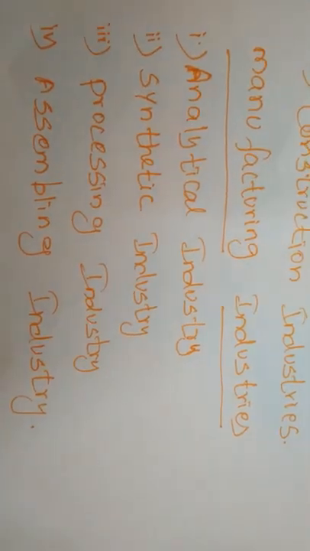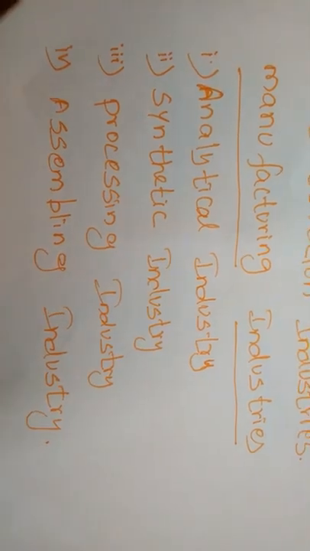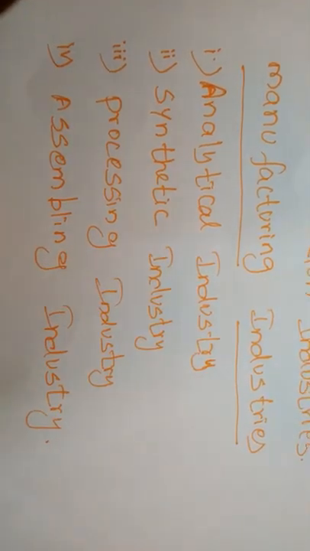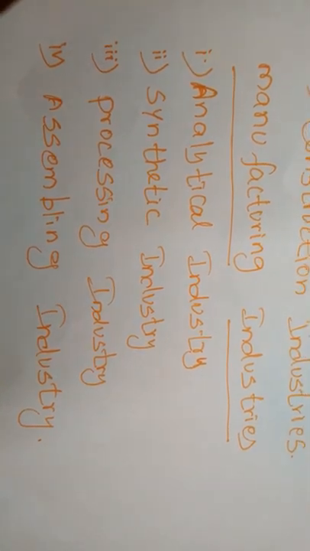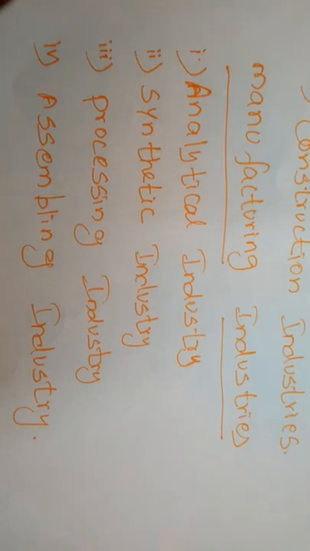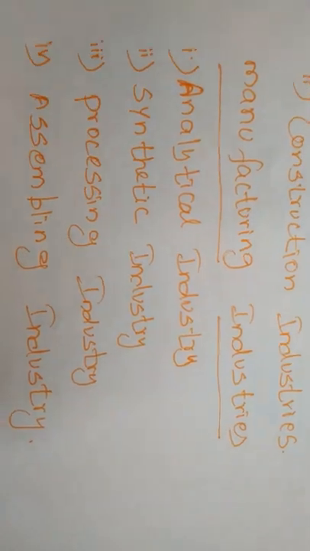So in the case of paper or sugar industries, you have to take an undertaking in which there are different processes in successive stages, and only after the successive stages can we produce the commodity.